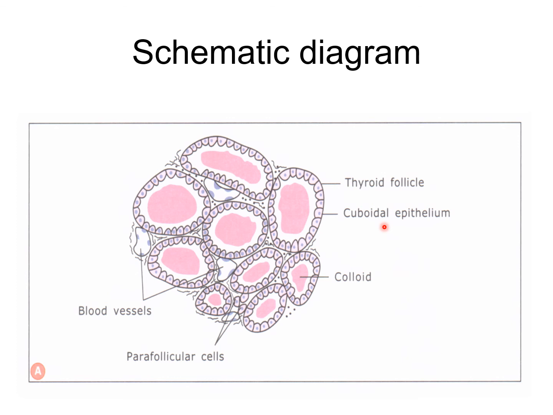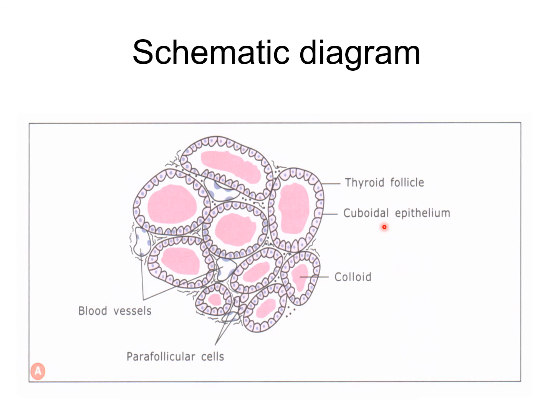The follicular cells vary in shape from squamous and cuboidal to columnar depending on their level of activity. A highly active follicle is lined by columnar cells with scanty colloid. A moderately active follicle is lined by cuboidal cells with moderate colloid, and an inactive follicle is lined by squamous cells with abundant colloid. Different follicles may show different levels of activity. Follicular cells have round to ovoid nuclei and basophilic cytoplasm.